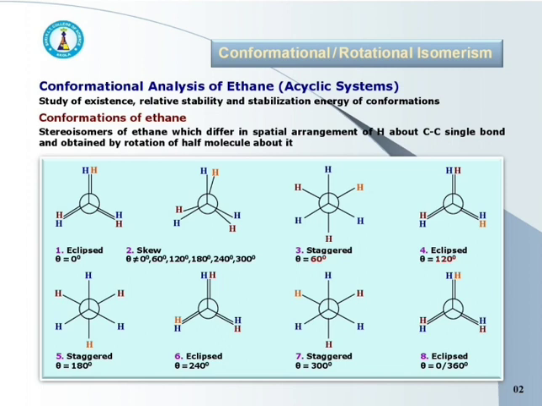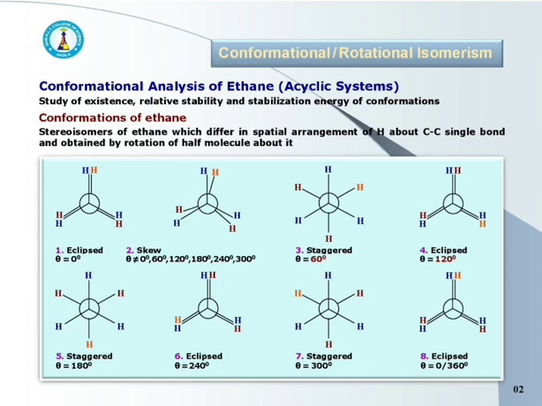See the eclipse conformations, that is first, fourth, sixth and eighth conformation. In all these conformations, bonds of the back and front carbon atoms are seen closer to each other. The bonds of back carbon atom lie exactly behind the bonds of front carbon atom, and the dihedral angle theta is 0, 120 or 240 degree.